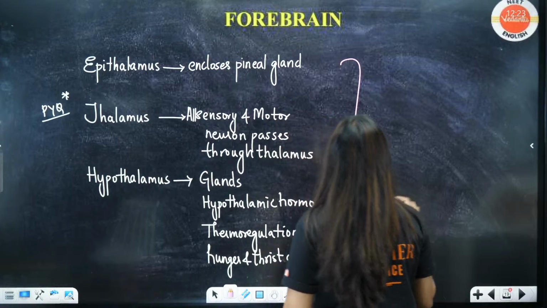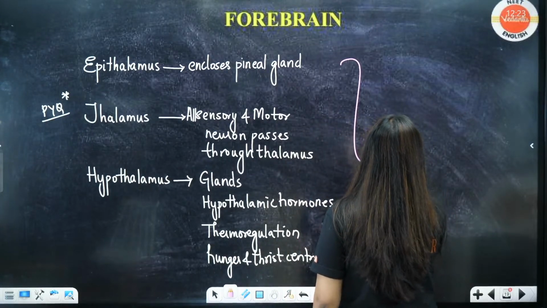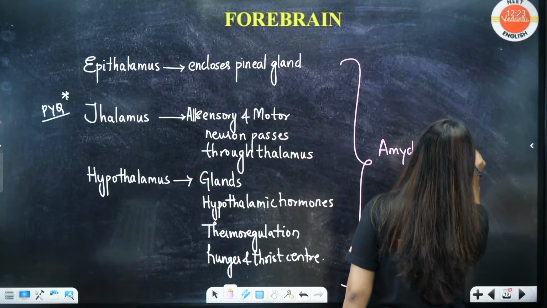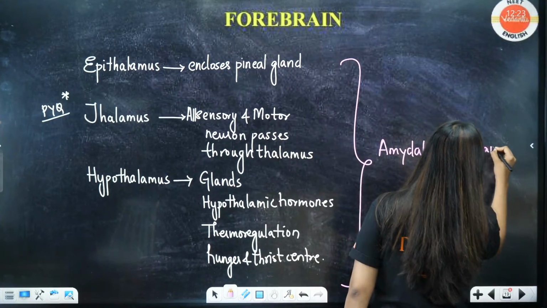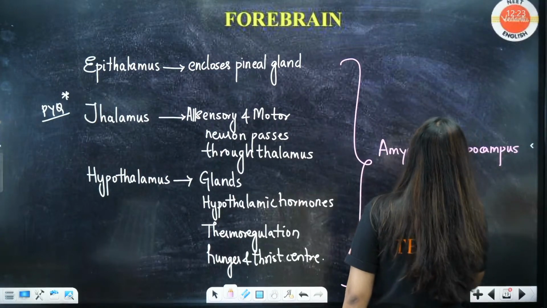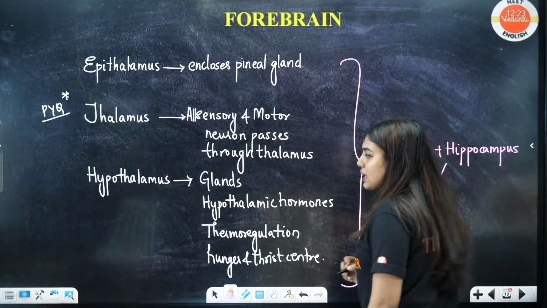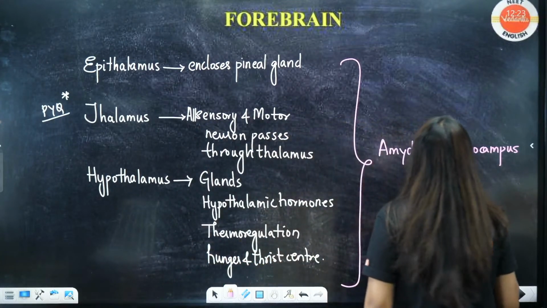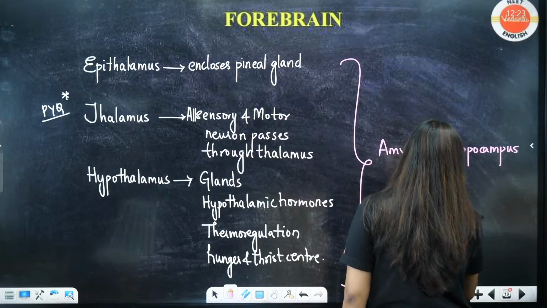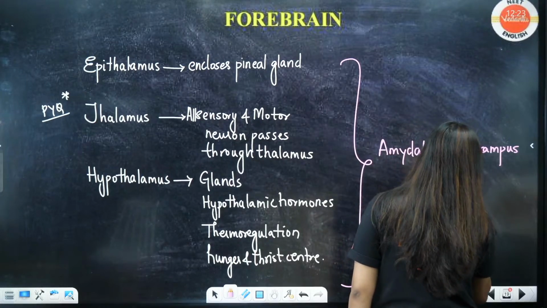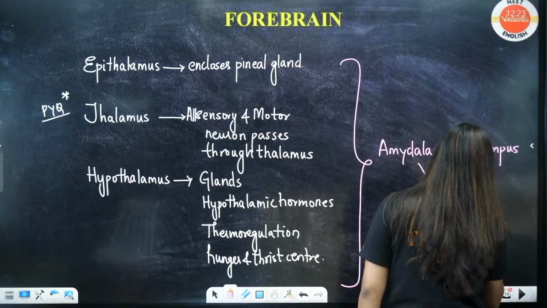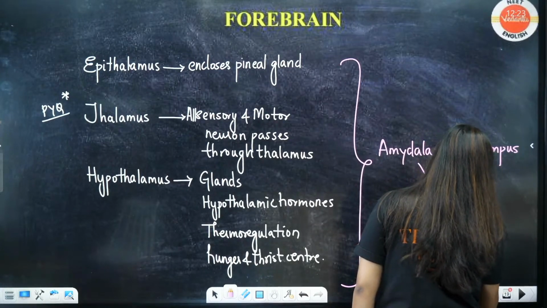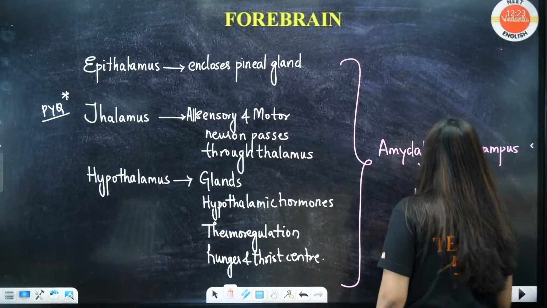Then, students, with this you have amygdala plus hippocampus. In exam, out of stress, or in your notes, don't write hippopotamus. Together they form the limbic system. I'm not making this up, because I have seen students writing hippopotamus in the exam paper.